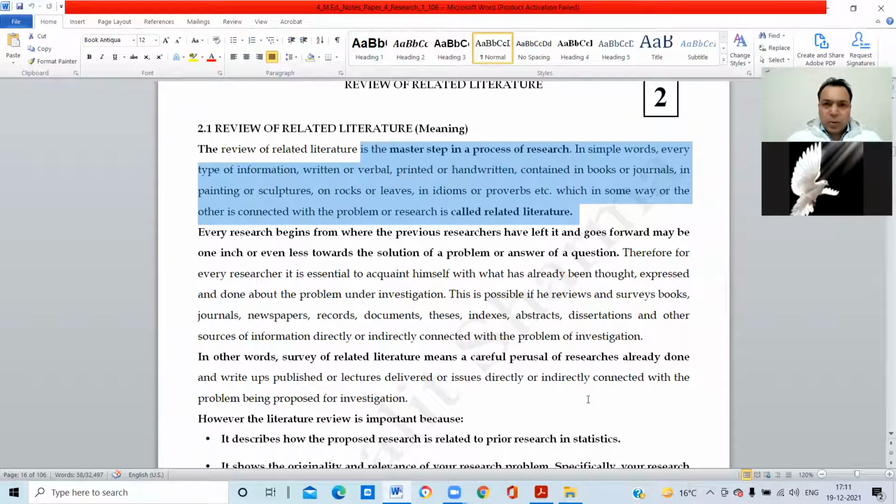So from all of these things, you can get the review of related literature.